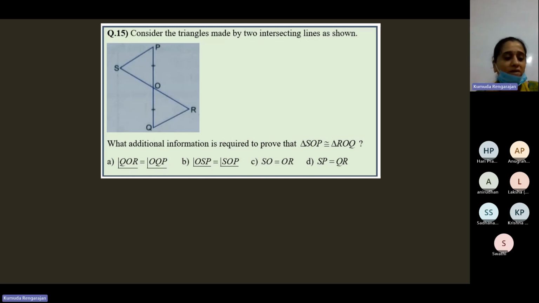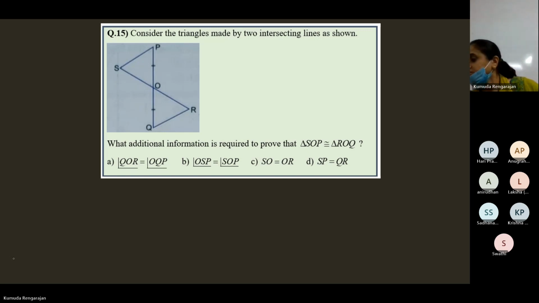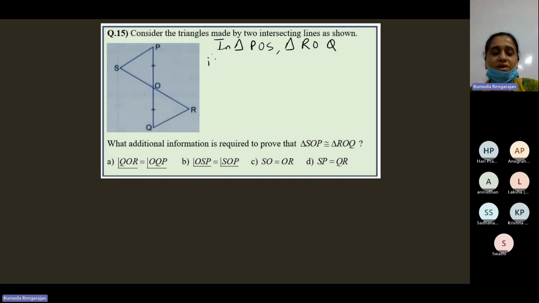Okay, what is it that you have already? Let's write that first. In triangle POS and triangle ROQ, let's just write what we have already, children.